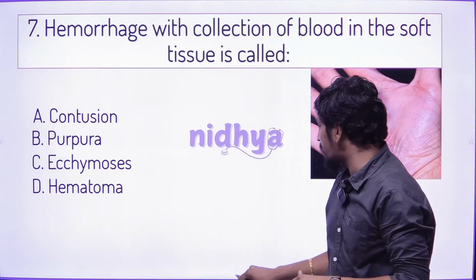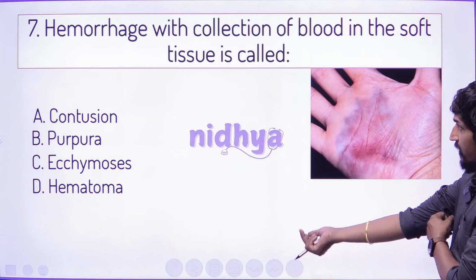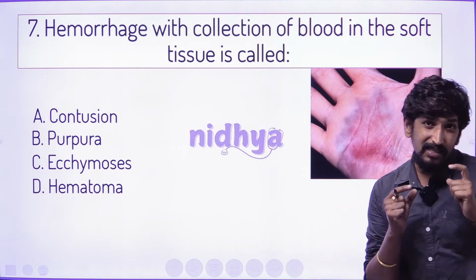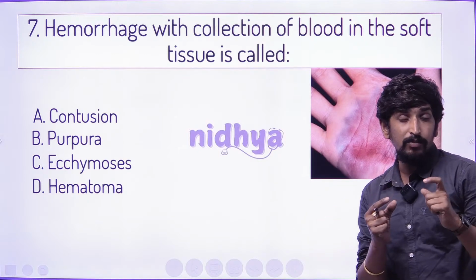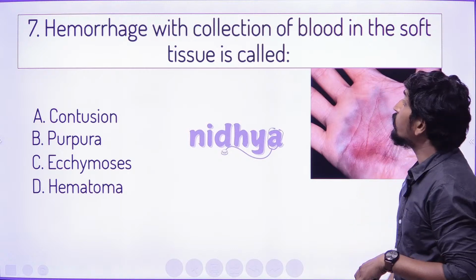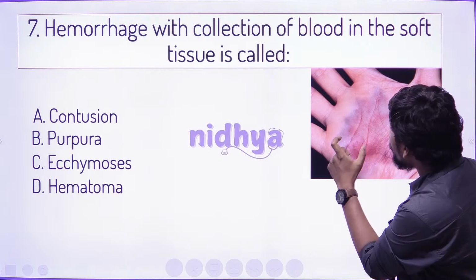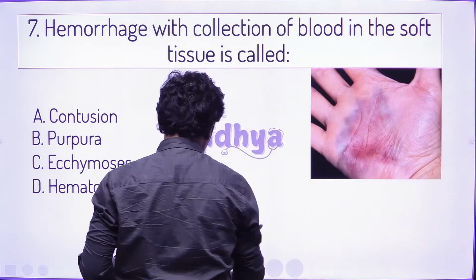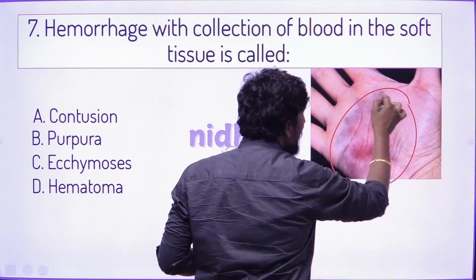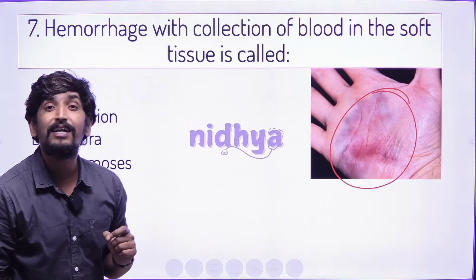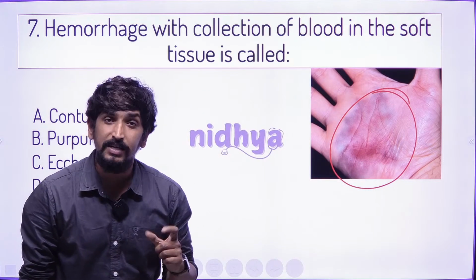The next question is hemorrhage. You know hemorrhage is a medical term which means bleeding. So bleeding with a collection of blood in the soft tissue. So there is bleeding inside, that is internal bleeding without puncturing the skin.